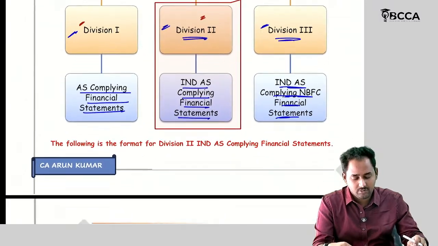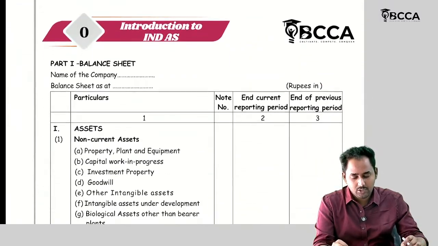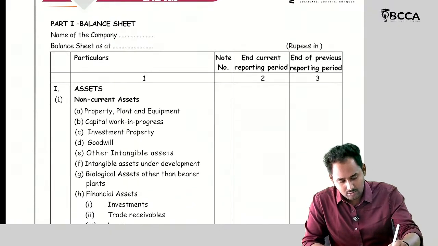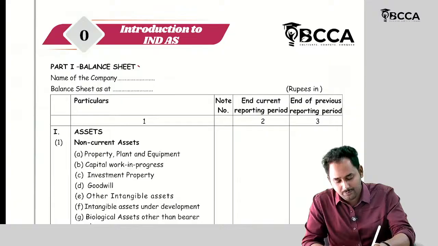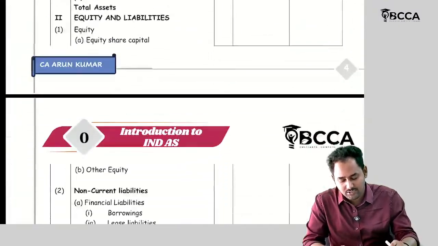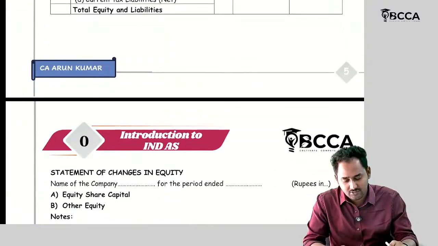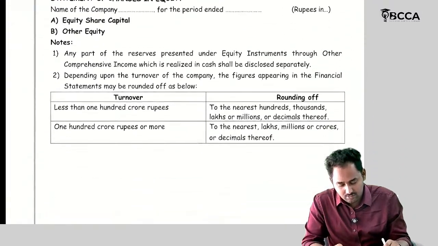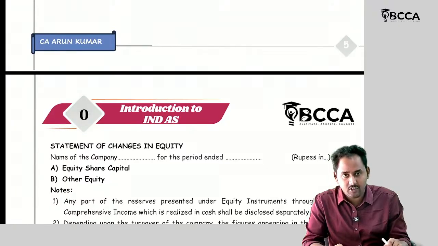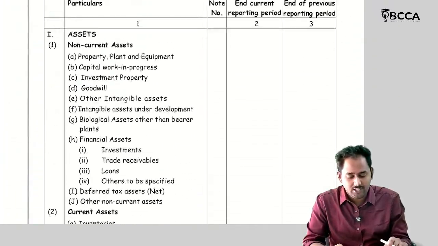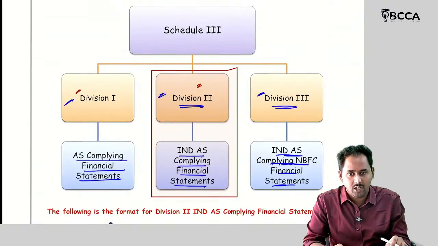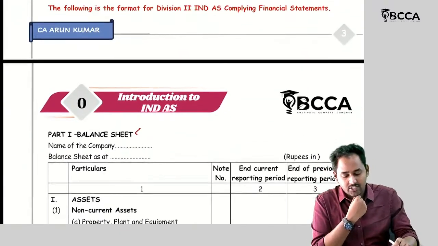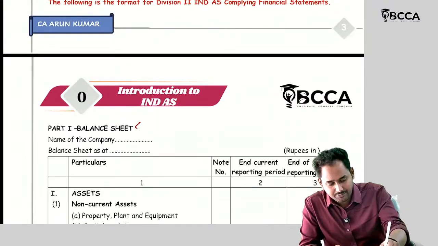Then, let's see the format of Ind AS. So part 1 is the balance sheet, and part 2 is the statement of profit and loss account. So let's see what the financial statements definition is as per Ind AS. Okay. So in Ind AS, how many parts are there?